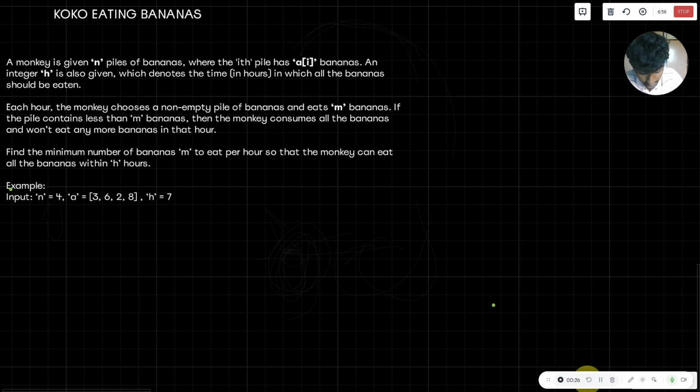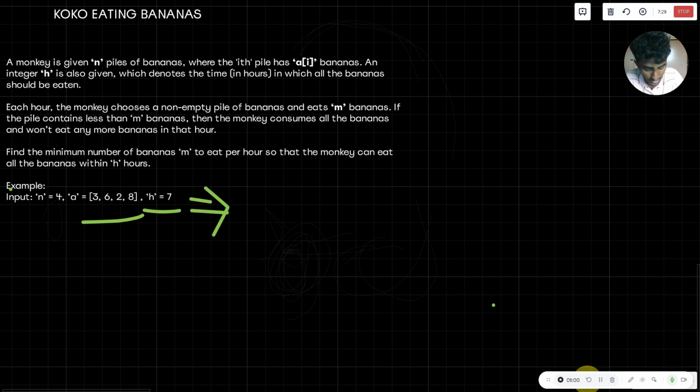So there are piles like this. The first pile has 3 bananas, the second pile has 6, the third has 2, and the fourth has 8. So there are 4 piles of bananas, and the monkey is given 7 hours to complete all these piles. We've been asked to find the minimum number of bananas that the monkey should consume in an hour, so that it could complete all the piles of bananas in the given amount of time.